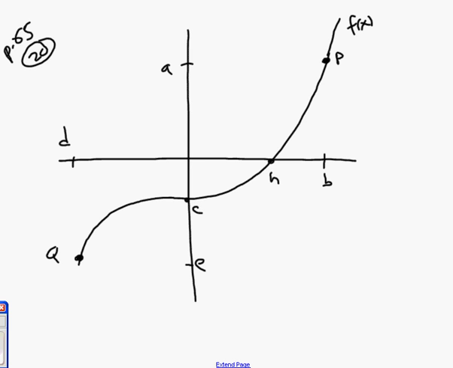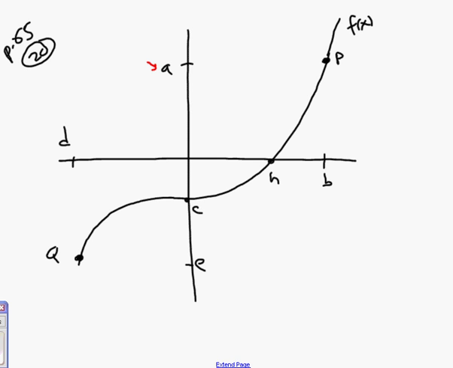All right, so we have a graph of a function. We don't know a rule for it. The function is denoted f of x. And we have some numbers labeled. So when you notice this a here, right there, that a means we're a units up along the y-axis. This h means we're h units along the x-axis.